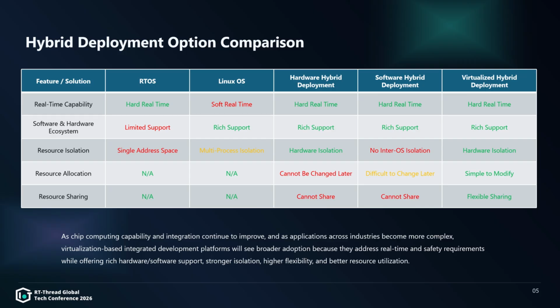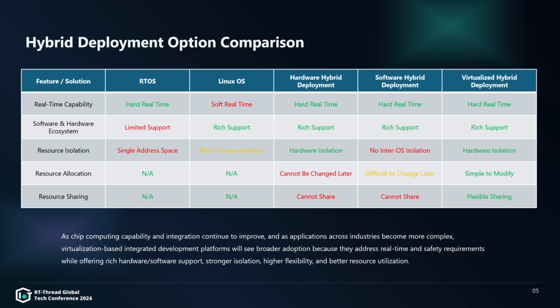It can also provide hard real-time capability and a rich software ecosystem. However, the limitation is that the isolation mechanism between different systems is not strong enough, resource sharing is weak, and later modification or adjustment is still complicated. The third one is virtualization-based hybrid deployment, which is the focus of this sharing.